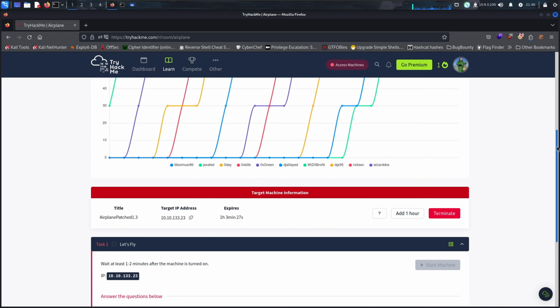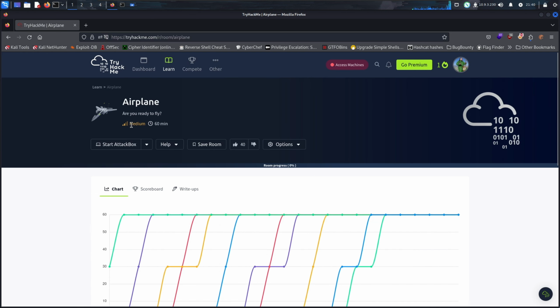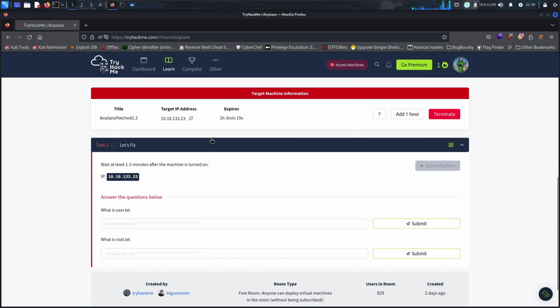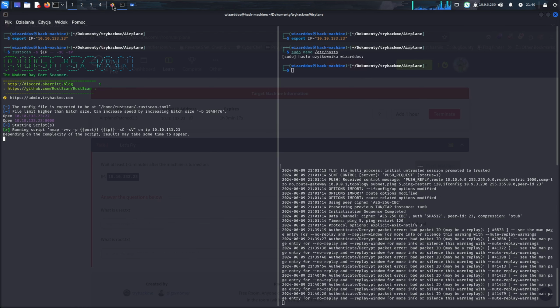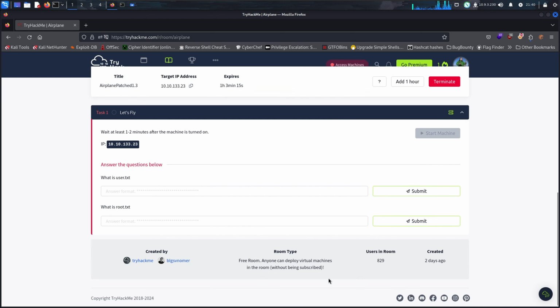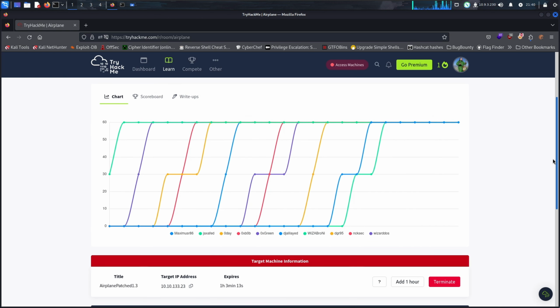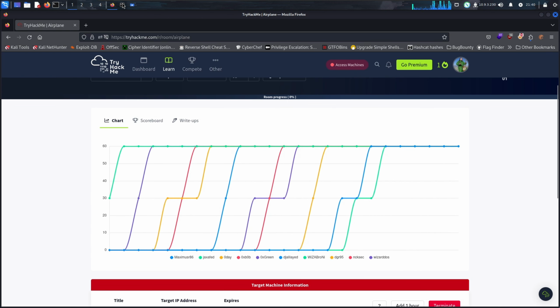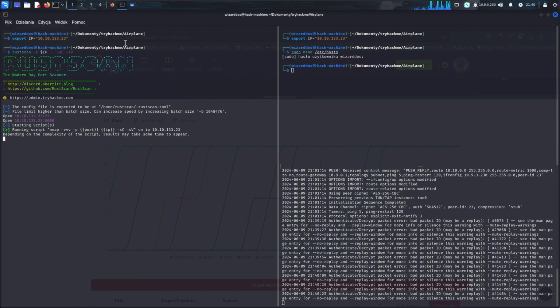Staying on this machine, it is a medium level machine. It took 60 minutes, but in my experience with it, it took a bit more. Let's put it this way, all the templates are taken. That's it. How does it work?